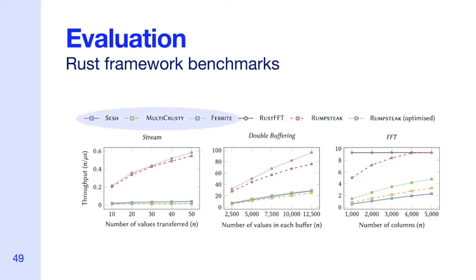We found that Rumpsteak outperforms existing work combining Rust with session types. Moreover, optimizing protocols with asynchronous message reordering, the key feature of Rumpsteak, also greatly improves performance. Interestingly, for the FFT benchmark, Rumpsteak can reach a similar performance to a popular open source Rust implementation of this algorithm.